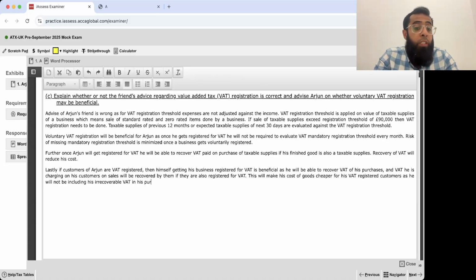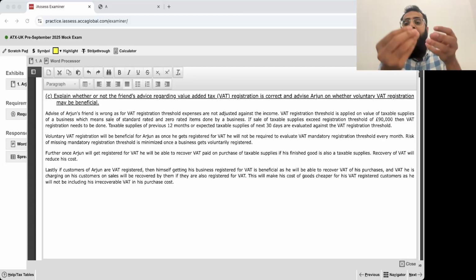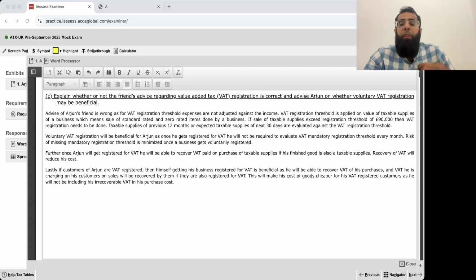in his purchase cost. Now just think about it. If I'm not registered for VAT and I'm not able to recover my VAT, that is my expense, that is my cost. So I will include that cost as part of material, labor, overhead, and I will also include my irrecoverable VAT cost. If a business has any cost, it will consider it as its cost, and then it will add a markup on it while selling. So if I'm not registered for VAT, irrecoverable VAT is my expense. That increases my cost and also my finished good.